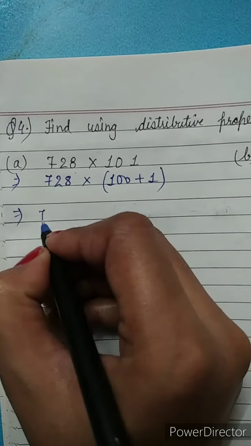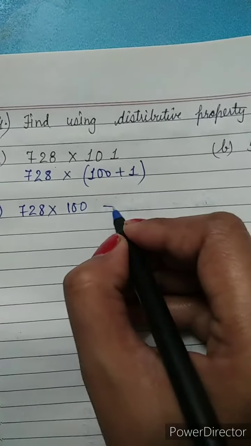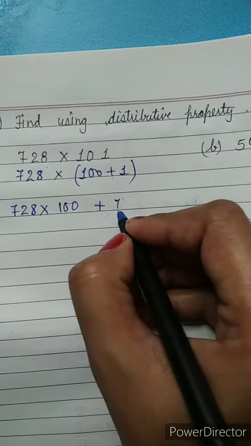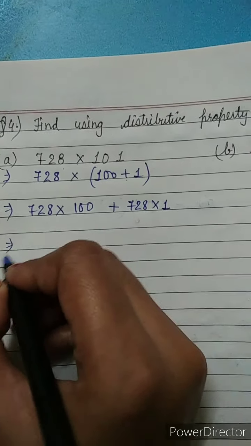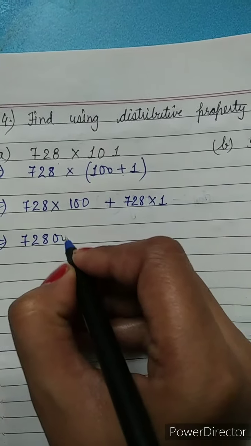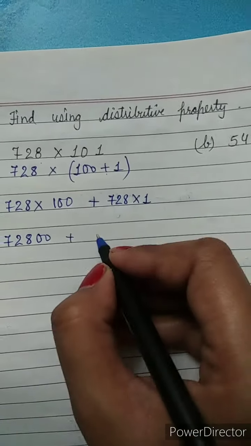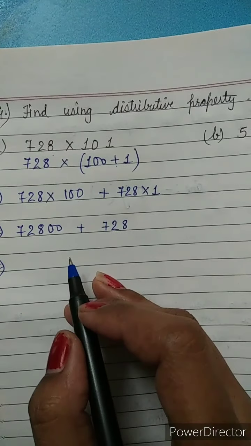So 728 first goes with the 100, then the plus symbol of the bracket, then 728 goes with the 1. When we multiply them we get 728 with double 0, for the 100, plus 728 as it is. Now we will add them.